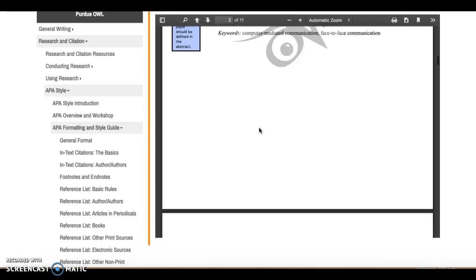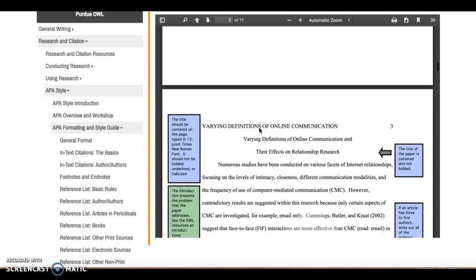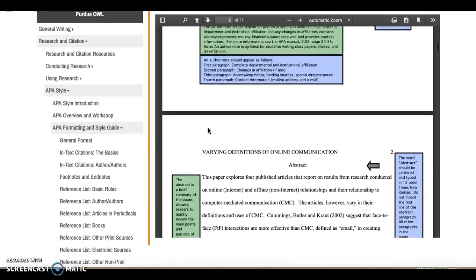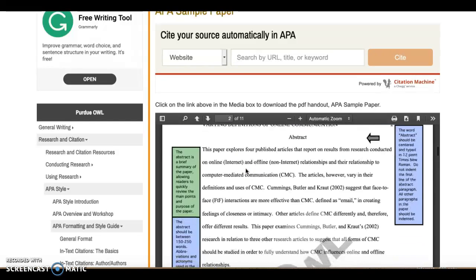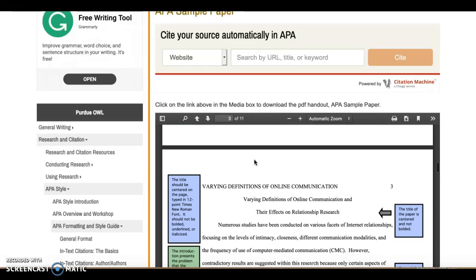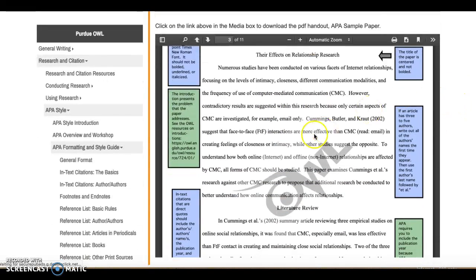And again, the sample paper on Purdue OWL shows you a really good visual of what your final paper should look like. You can see that the heading starting on the second page is different from the heading on the first page. So you need to figure out how to do that in your word processing program. Again, you can see what's all caps, what's not all caps. And then you can also see that your title from the title page also starts off the text of your paper. And this sample paper walks you through what your headings should look like.